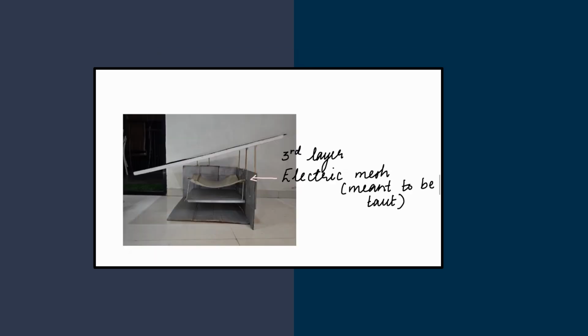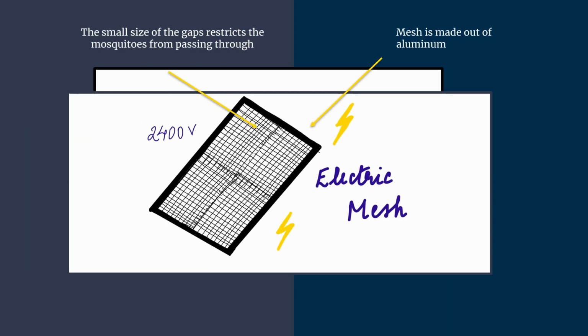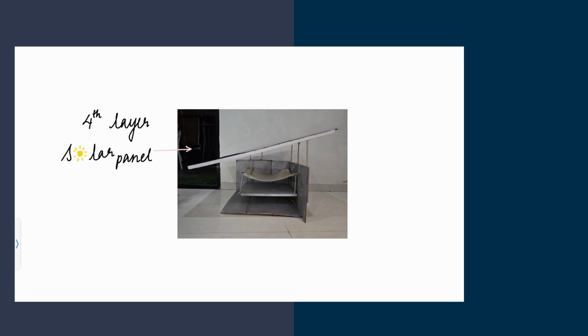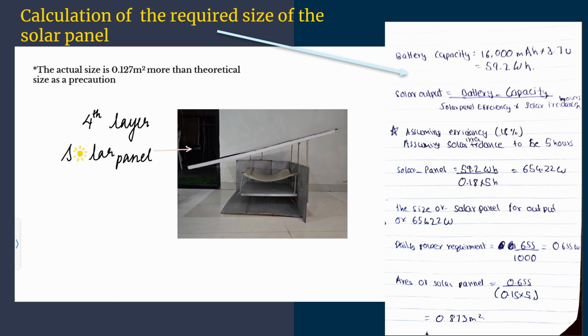Layer 3 would be where all the mosquitoes that have been attracted to the machine will be killed. It consists of an electric mesh to catch the mosquitoes who entered in due to the smell. We would pass electricity through the mesh with the voltage of 2400 at an interval of 3 seconds, instantly electrocuting the mosquitoes. The last layer is a solar panel, which makes the system independent of an electric grid, as it would be difficult to get a wired electricity supply near all the rural and agriculture area.